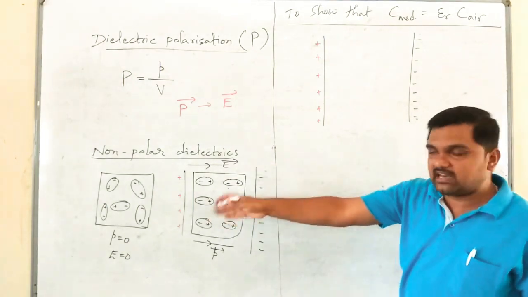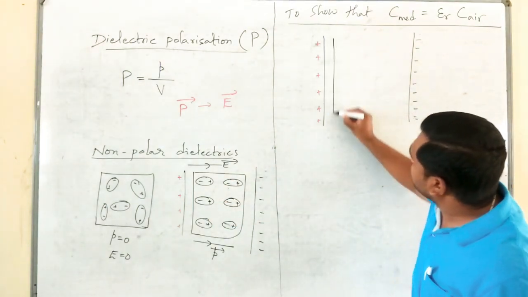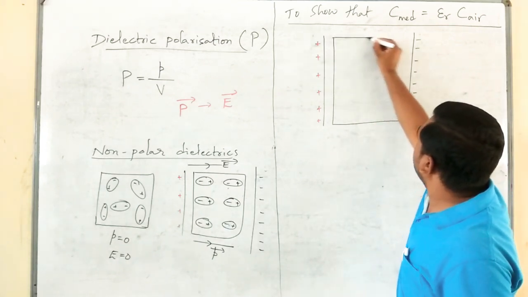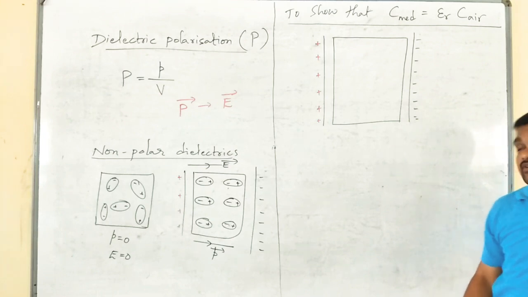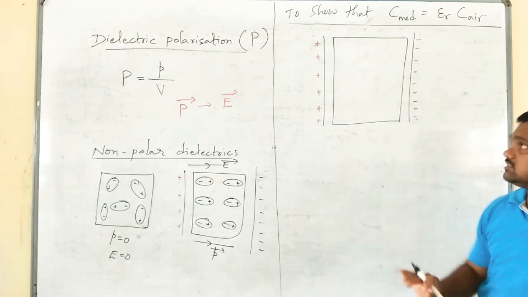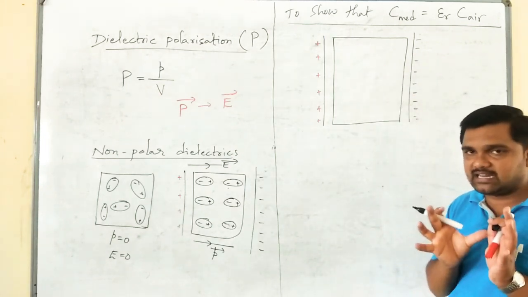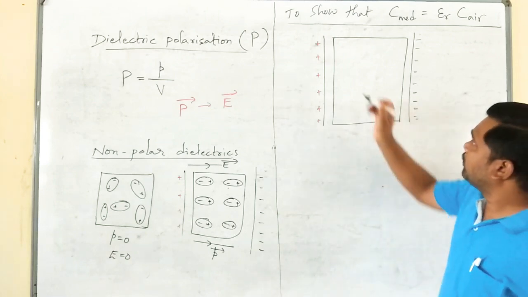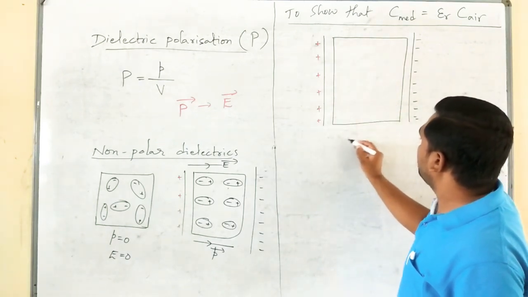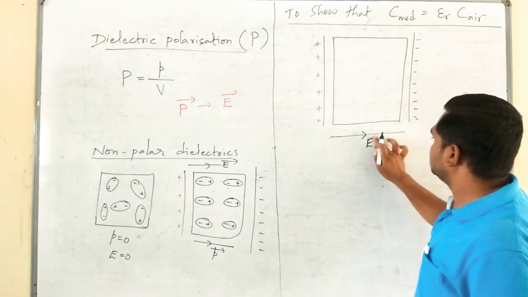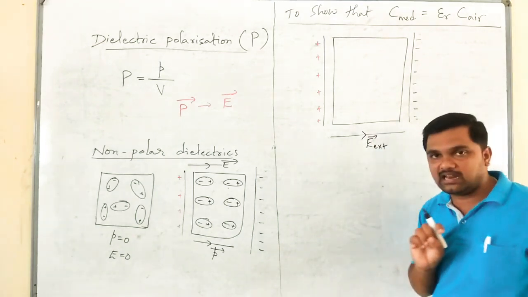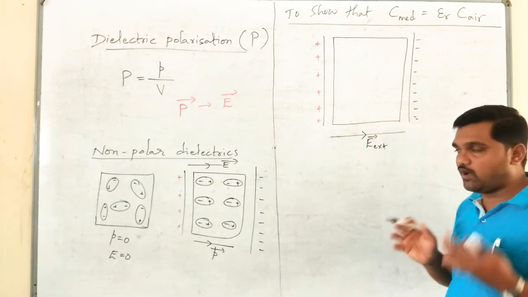As I said in the earlier cases, here also whenever a dielectric substance is placed between two positive and negative plates like this, it will develop a net electric dipole moment in the direction of the applied electric field. See, this is E external. This is the applied external electric field, which is a uniform one.